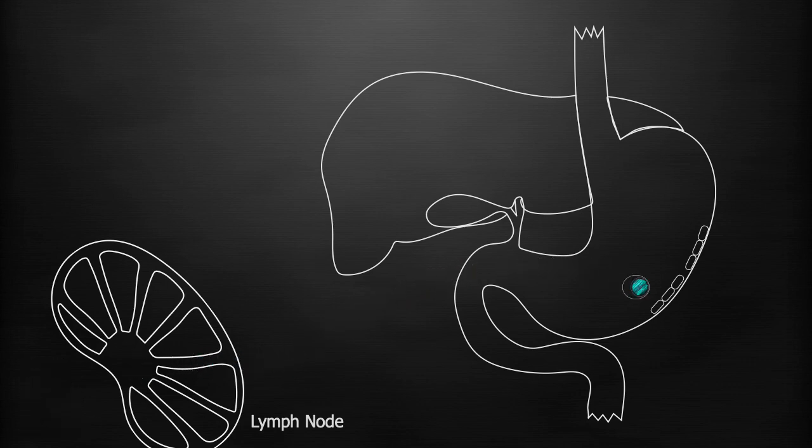These T lymphocytes would then attack the parietal cells. Over 90% of the patients also have serum antibodies against parietal cells, and about 50% have antibodies against intrinsic factor.